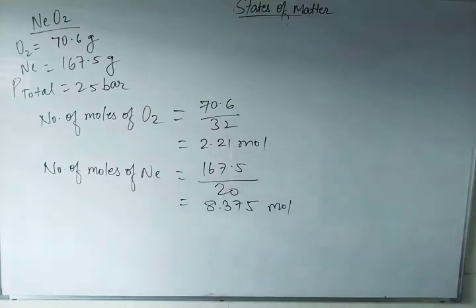Now we are going to calculate the mole fraction of oxygen and the mole fraction of neon.